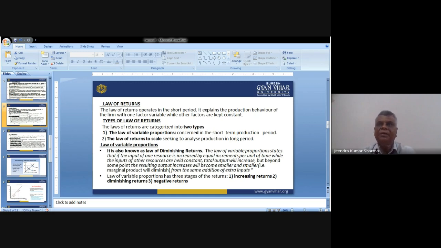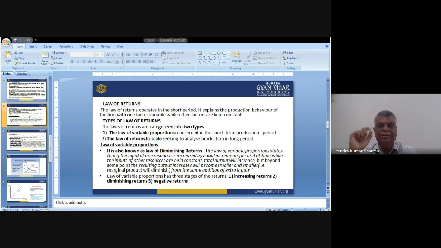It means that initially, when you are increasing a particular input factor, there is an increment in the output. But after that the output will remain constant and gradually reduce for the amount we are applying in the form of input. We are not getting the same result; we are getting a decline in the output, and after that there is a negative impact. After a slight increase in the output, there is a systematic decline we will observe. That's why we are calling it diminishing return.